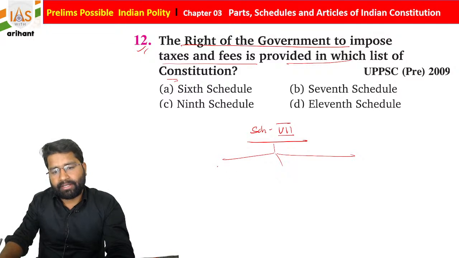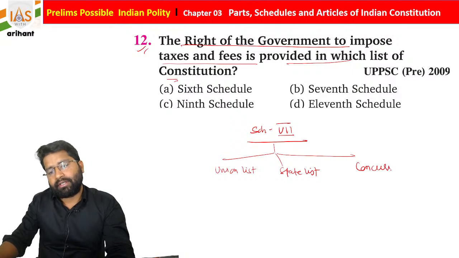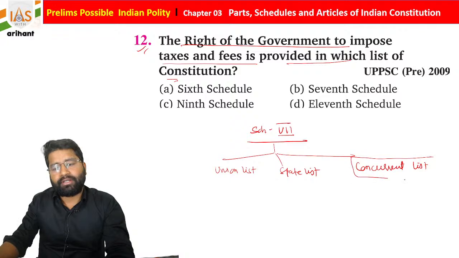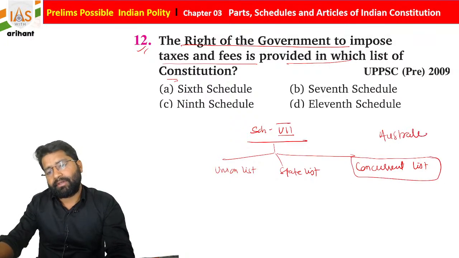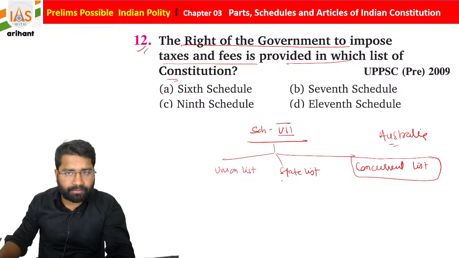One is called the union list, another is called the state list, and the third one is called the concurrent list. Students, the concept of the concurrent list we already discussed. It is derived from Australia. So in Australia this type of concept is there, and we are using the same.